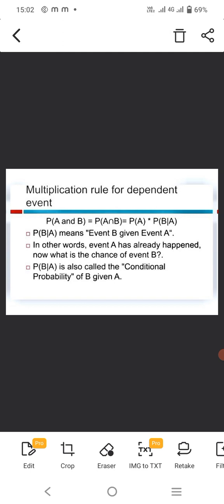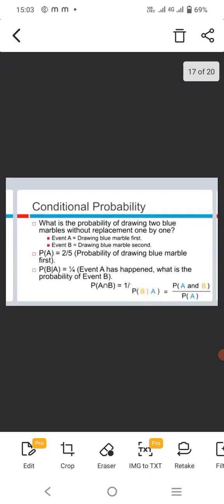Next, the multiplication rule for dependent events. The formula is P(A ∩ B) = P(A) × P(B|A). P(B|A) means event B given event A. In other words, event A has already happened, so what is the chance of event B? P(B|A) is also called the conditional probability of B given A. This is the definition of conditional probability.